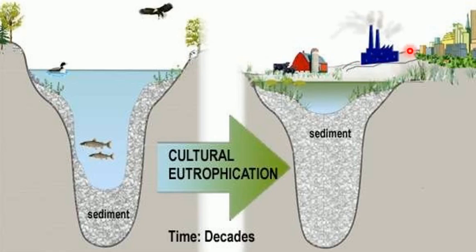Wastewater rich in nitrates and phosphates comes to the water body, and the nutrients of the water body will increase. Obviously the plants and algae will grow more, the entire surface will be covered by the algae, and that will result in eutrophication.